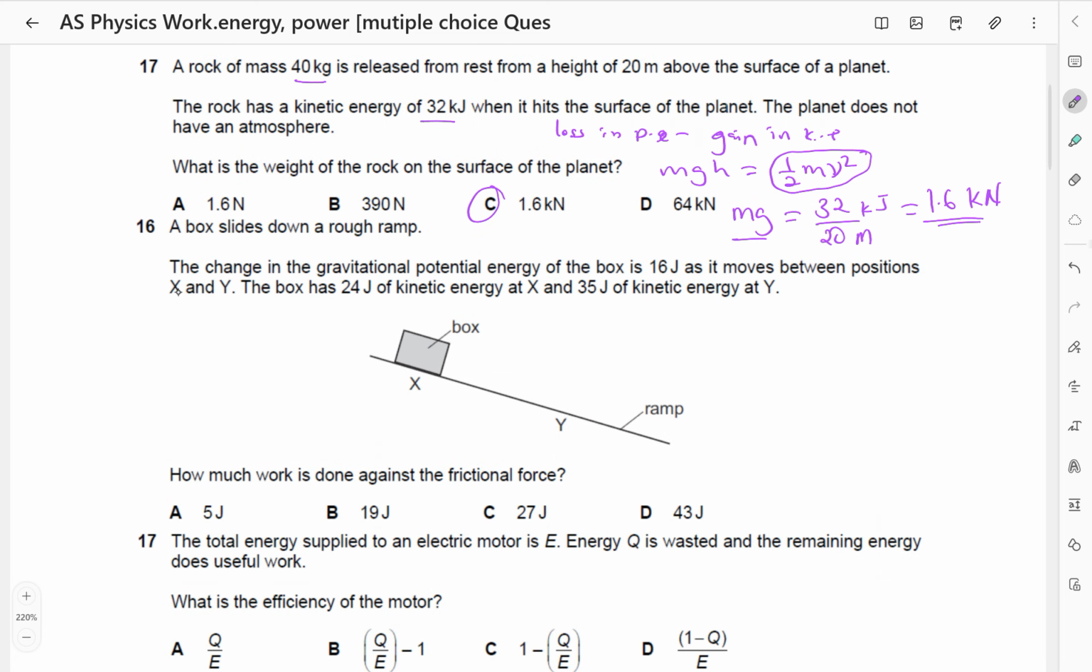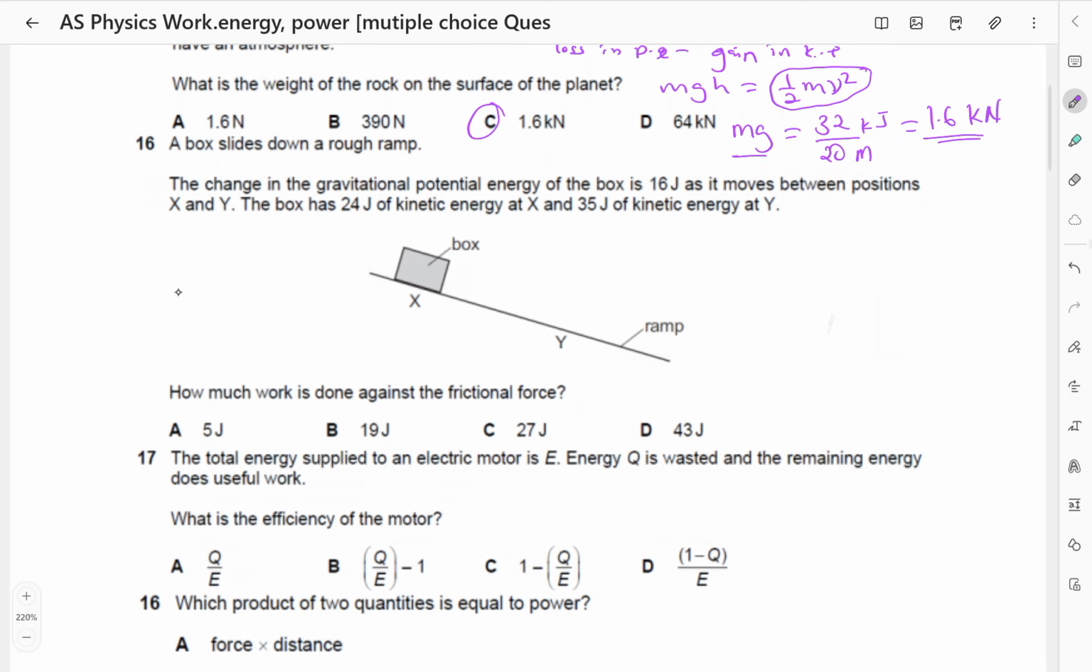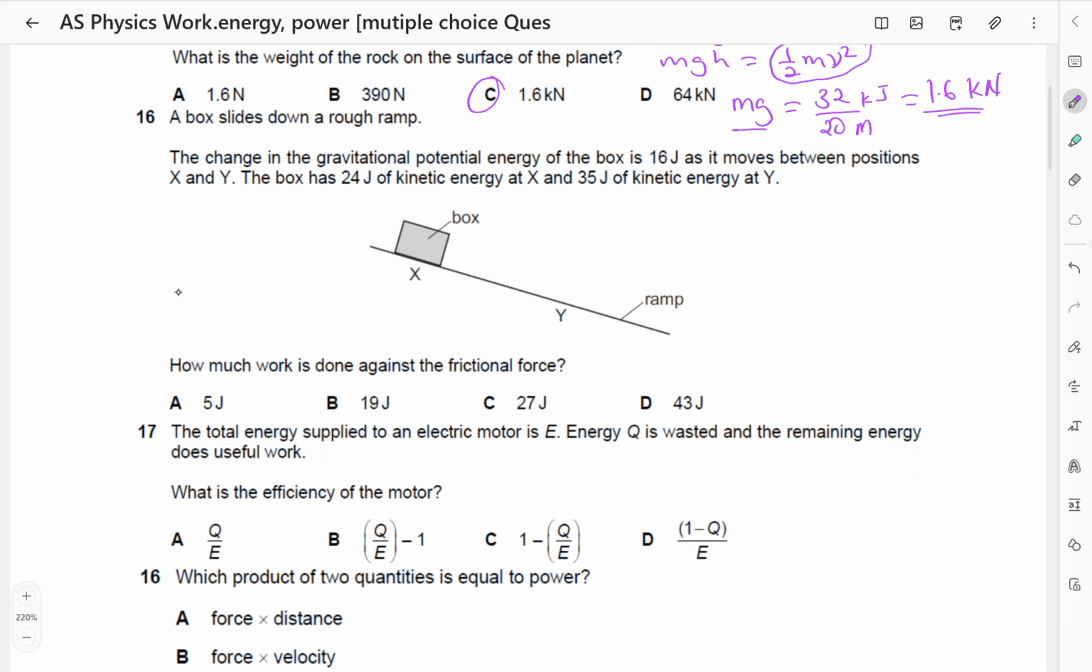The box slides down a rough ramp. The change in gravitational potential energy of the box is 16 joules as it moves down between positions X and Y. The box has 24 joules of kinetic energy at X and 35 joules of kinetic energy at Y. So there is a change in kinetic energy. As the kinetic energy increases, the gravitational potential energy is decreasing. So how much work is done against the frictional force?